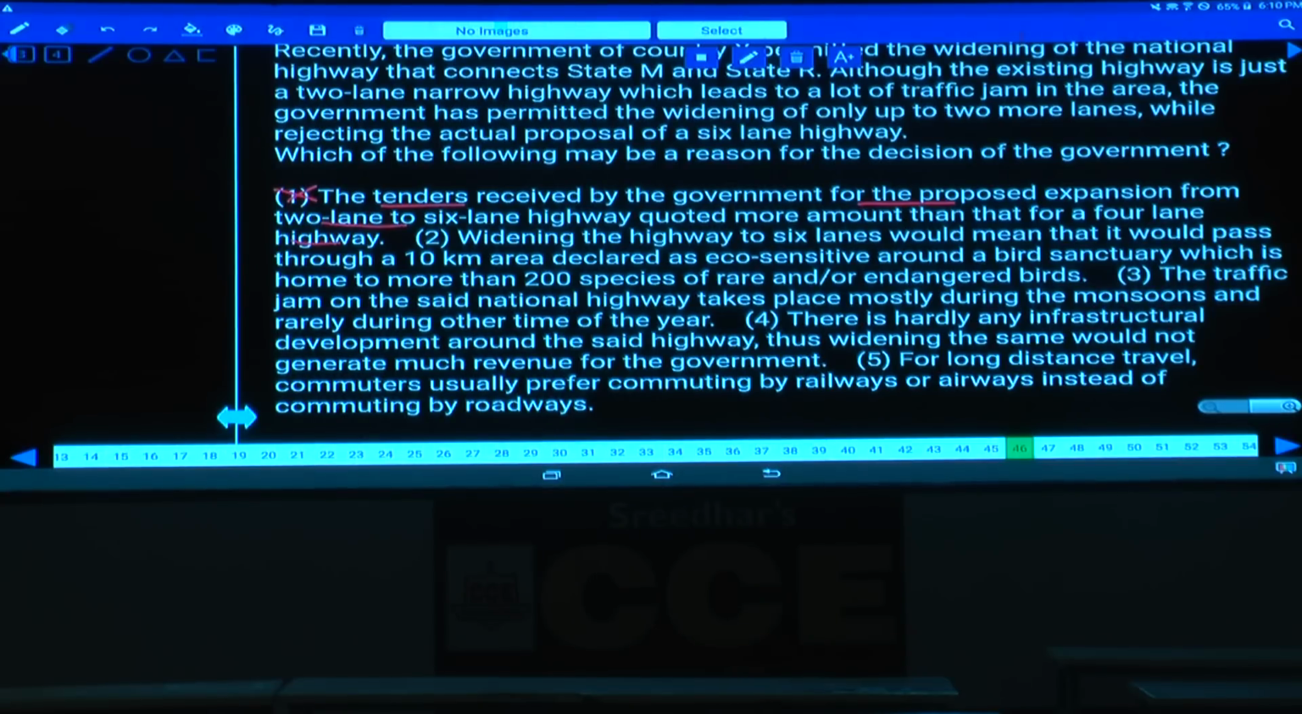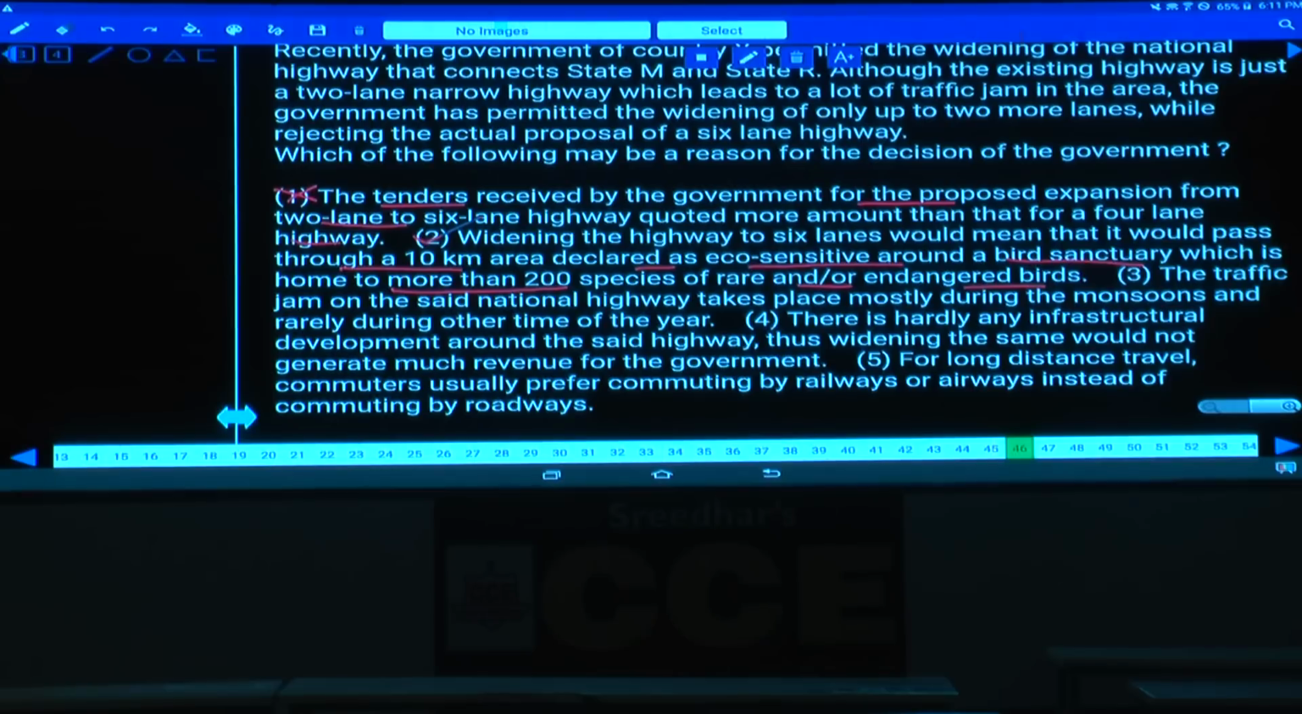No. Second, widening the highway to 6 lanes would mean that it would pass through a 10-kilometer area declared as eco-sensitive around a bird sanctuary, which is home to more than 200 species of rare and endangered birds. That is an eco-sensitive area and a bird sanctuary, hence no one should enter into that area, isn't it? This is the very basic reason why the government has not given the permission, because it is going through the bird sanctuary, which should not be the case. Hence, what is your answer here? 2 may be the reason.